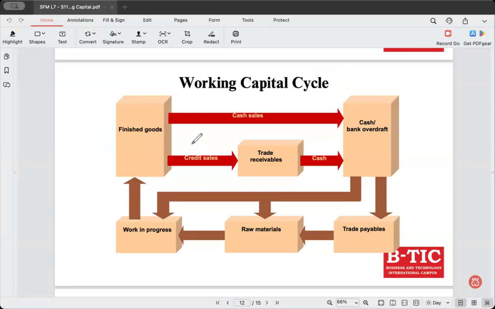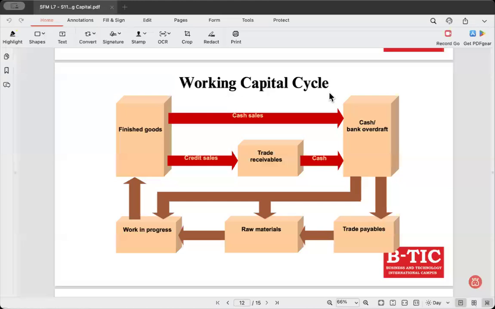So take a couple of minutes to look into the working capital cycle. See whether you understand anything related to this. Maybe you understand. It's easy actually.